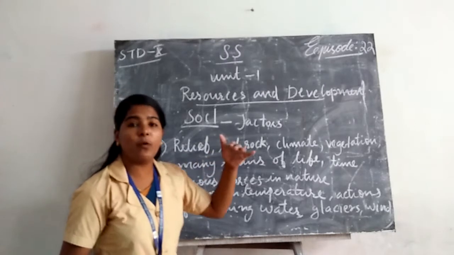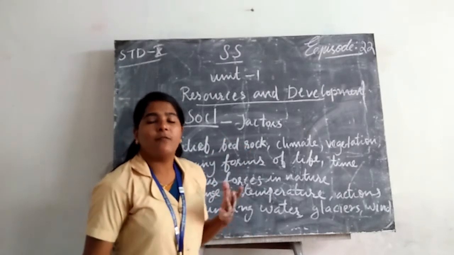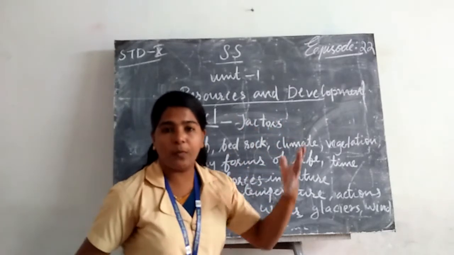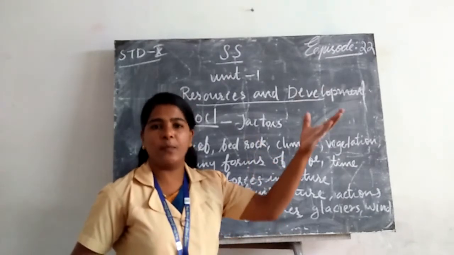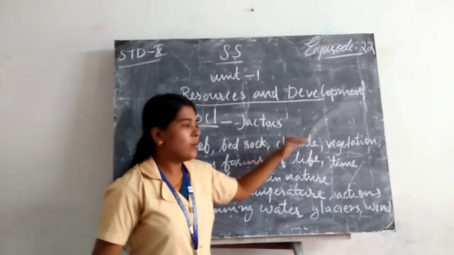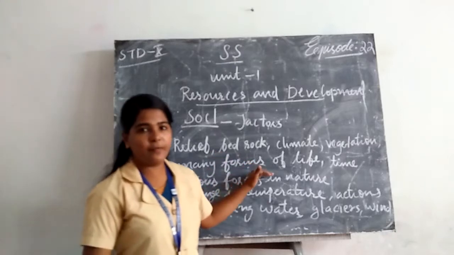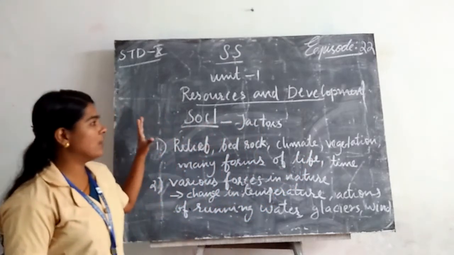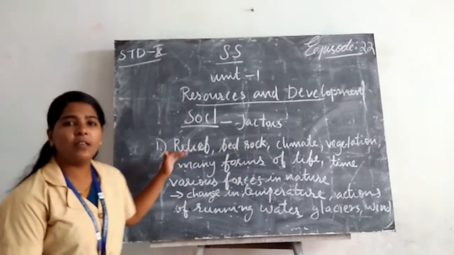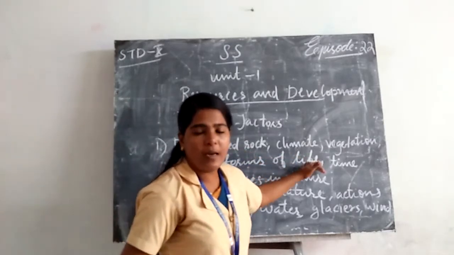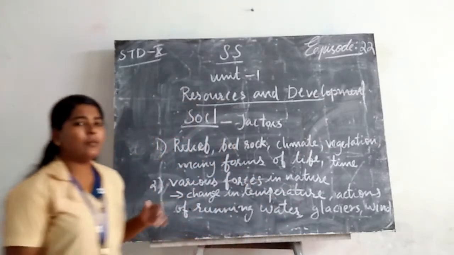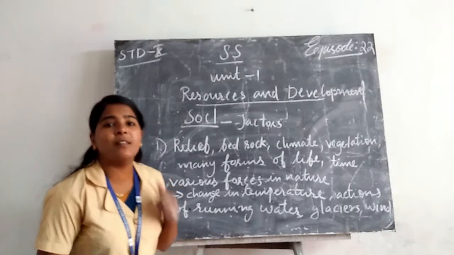Then bedrock. Soil is formed from parent rock. Parent rock, then below and above, then forms topsoil. So, bedrock, then climate, vegetation, many forms of life, then time. The first important factors are relief, bedrock, climate, vegetation, different types of life, and time, which are the factors responsible for the formation of soil.